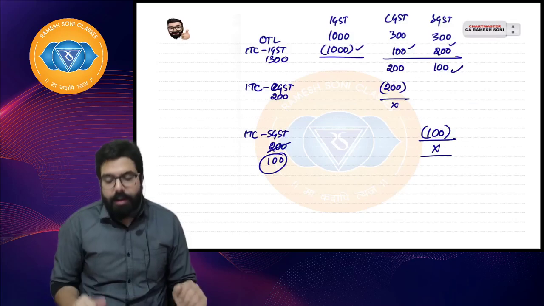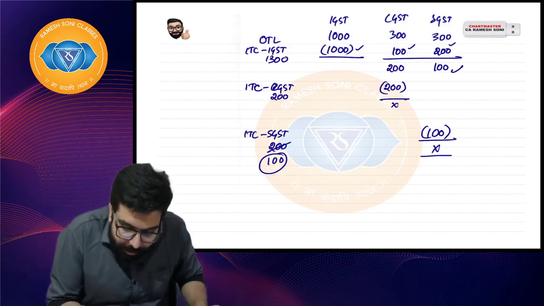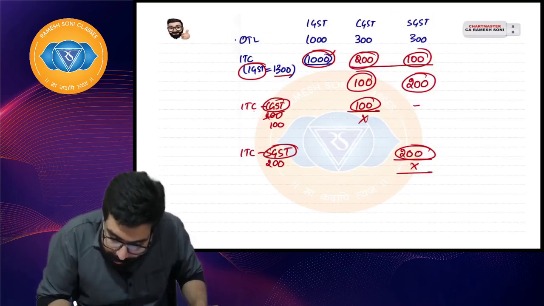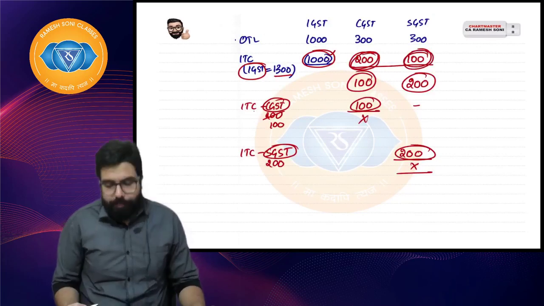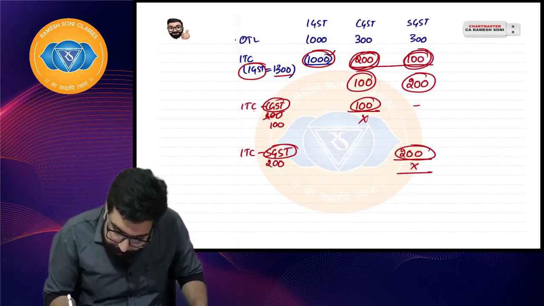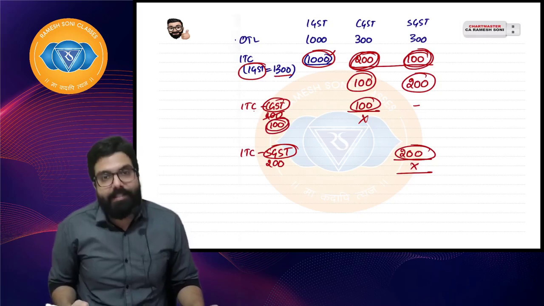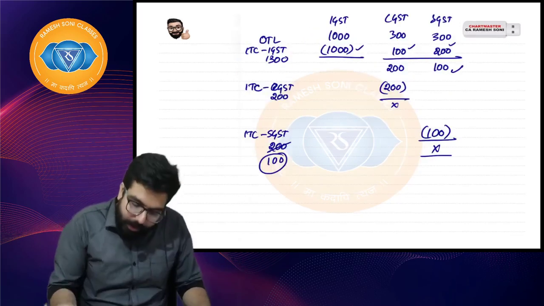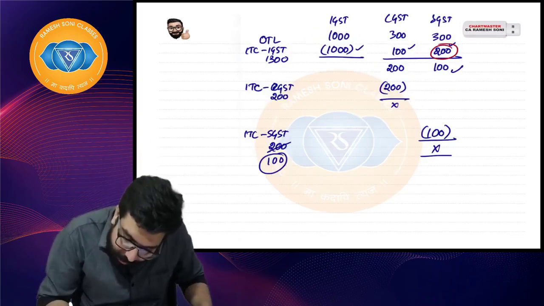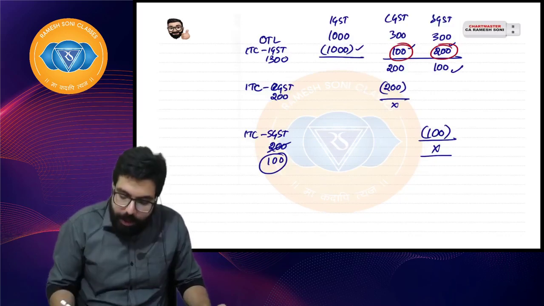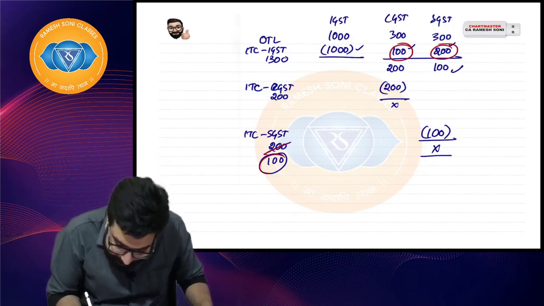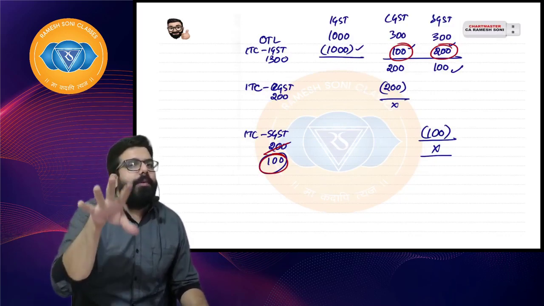I hope everyone is clear. In both these cases, what I did, in the first one, I used 200 here and 100 here, and I had only 100 rupees CGST remaining. No problem. Sir, in the second case, I used 200 here, 100 here. Then I had SGST 100 remaining. I hope everyone is clear.